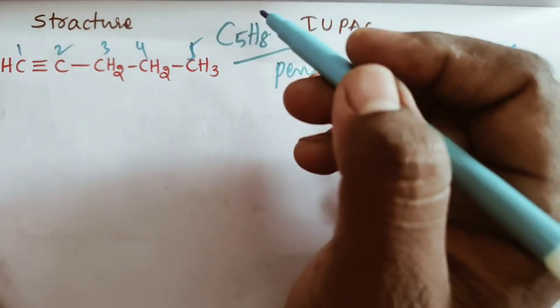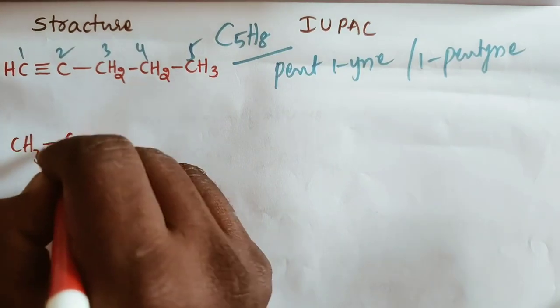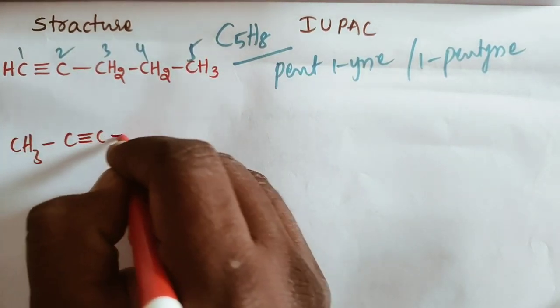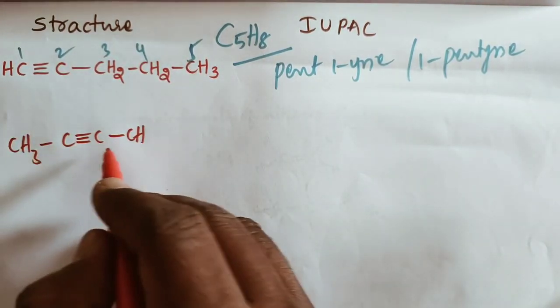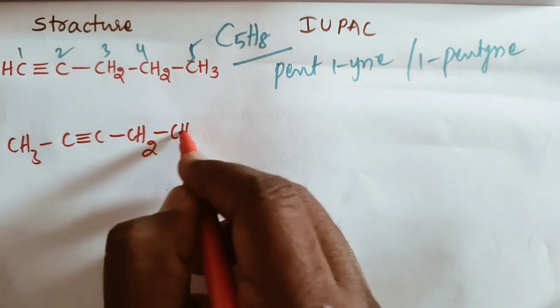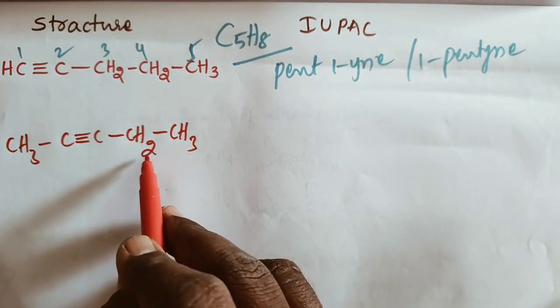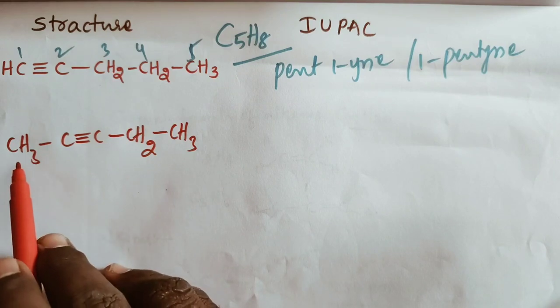Then CH3, C triple bond C, CH2, CH3: 3 plus 2, 5, 5 plus 3, 8, 8 hydrogens are completed.